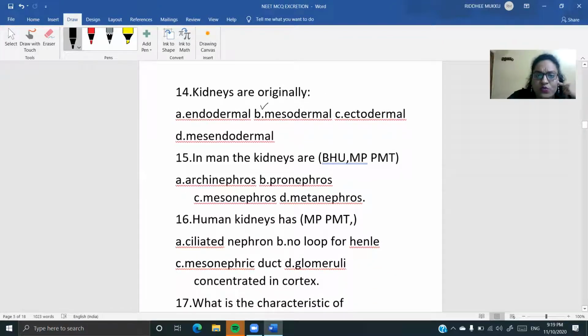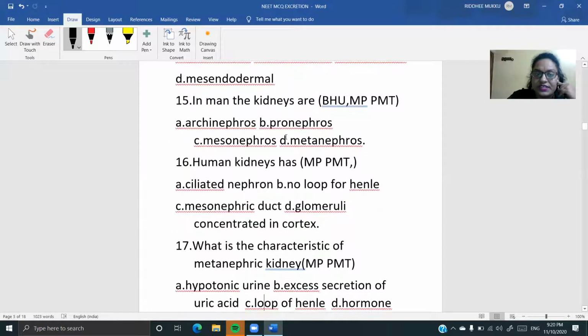Okay. Now next, what is this? Not endodermal, not ectodermal, you have heard these terms. What is mesendodermal? It is the germinal tissue layer of the embryo from where the mesoderm and endoderm develop. So it's a tissue layer from where the mesoderm and endoderm both arise, called mesendodermal. But your kidneys are originating from where? Mesoderm. Next question, children.